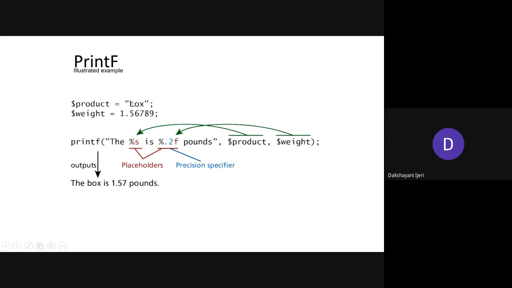The first one is the string value, for which you take percentage s, and the second one is the floating value, for which you take percentage point 2f, where 2 specifies how many decimal points you want to take over here, right? In C it is termed as the format specifier. In this they are termed as the placeholders and the precision specifier over here, right?